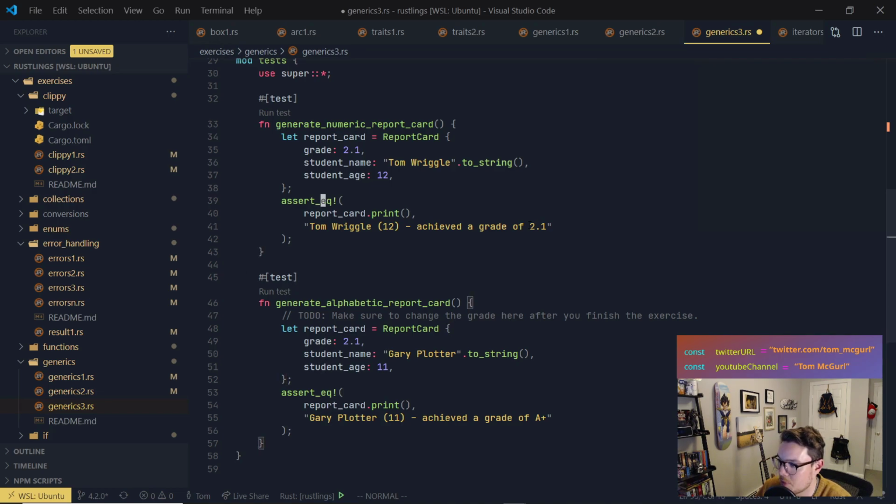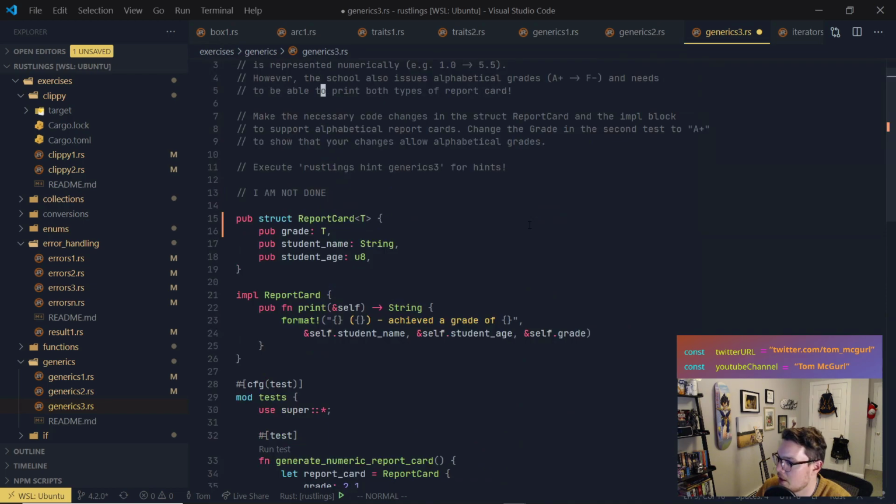So we need to implement print, right? And here you can see print returns a string. And so it's calling format, achieve grade of blank, and it's formatting student name, student age, and grade. So what do we know? We know that whatever we're passing as T needs to implement display, right?